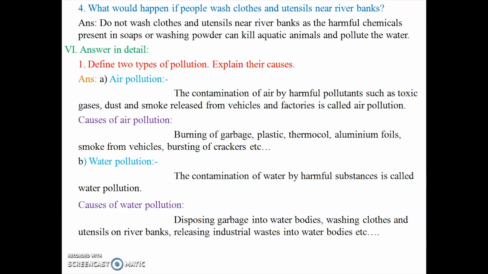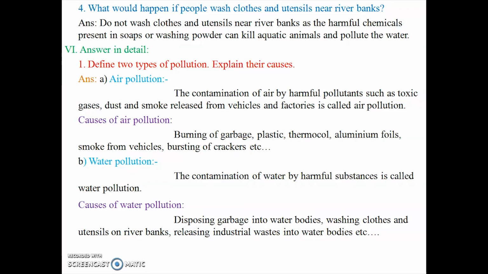Then the sixth section: answer in detail. First question: define two types of pollution and explain their causes. First one, air pollution. What is air pollution? The contamination of air by harmful pollutants such as toxic gases, dust and smoke released from vehicles and factories is called air pollution.